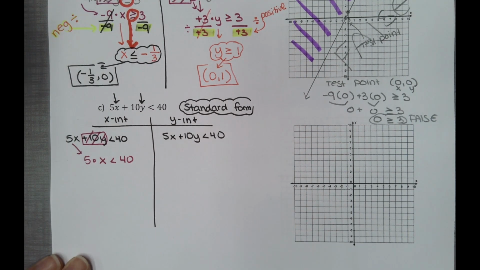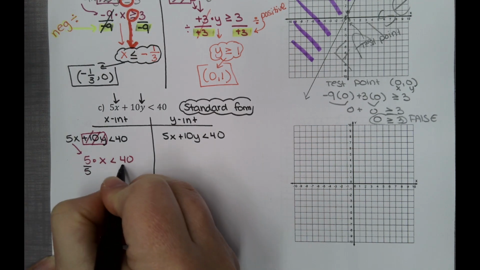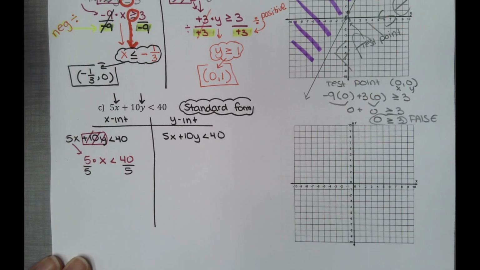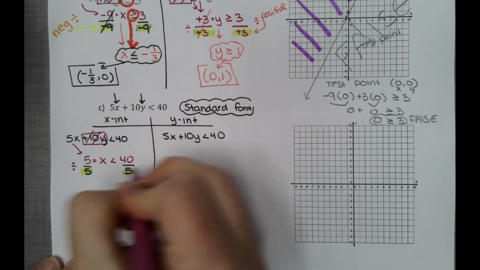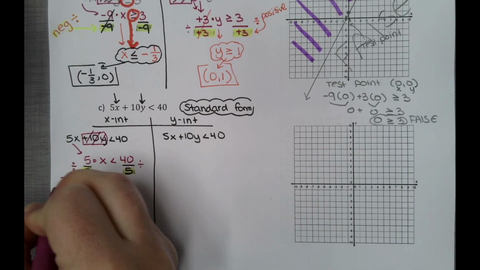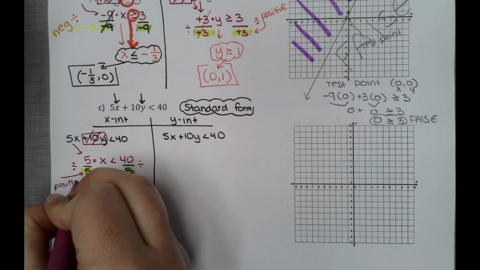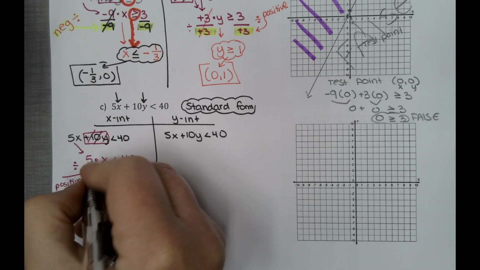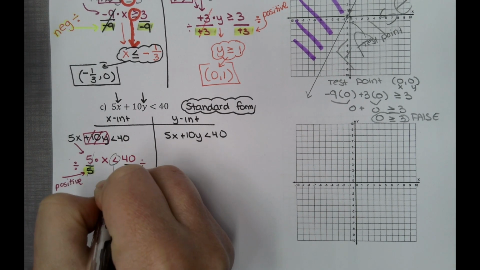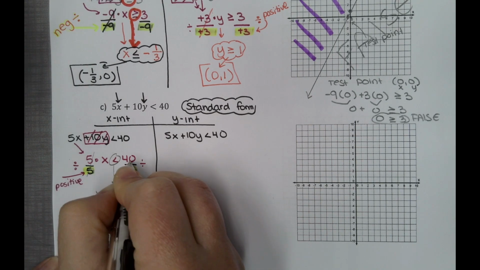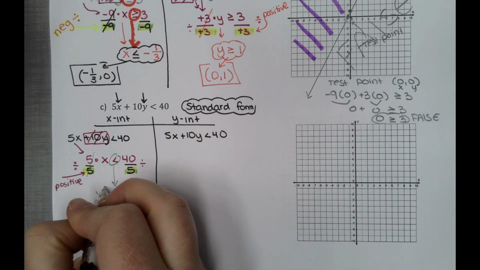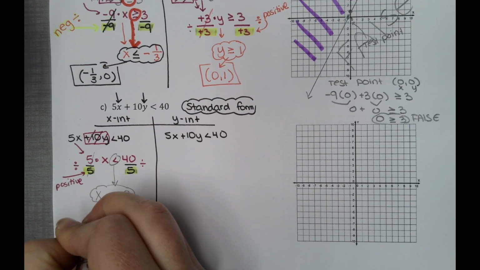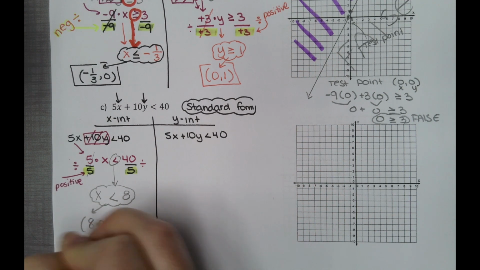Divide by 5, divide by 5. And you have to ask yourselves, did I multiply or divide by a negative number? So we are dividing, yes, that is true, but we are dividing by a positive 5. So when we bring down our inequality, we are not going to change it this time. We're going to keep it the same. 40 divided by 5, use your multiplication table for that, and we have 8. That means we have 8, 0.